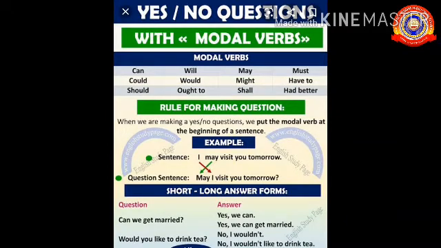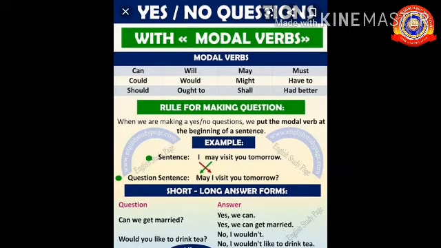Now look at the yes or no questions with modal verbs. How will you make it? When we are making a yes or no question, we put the modal verb at the beginning of the sentence. Example, I may visit you tomorrow. What is the answer there? May I visit you tomorrow?